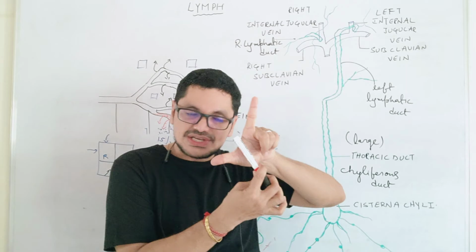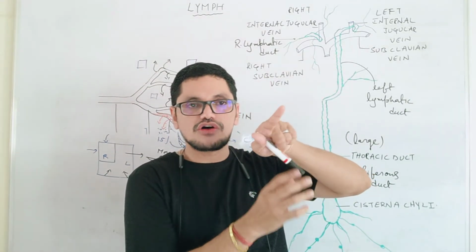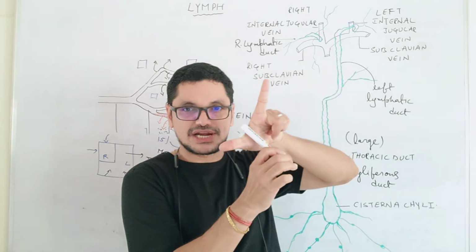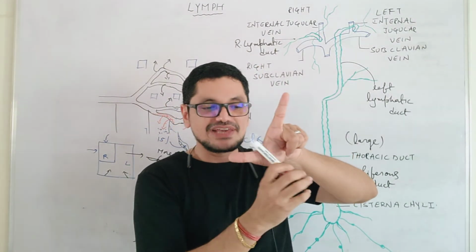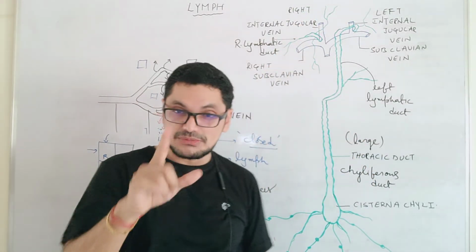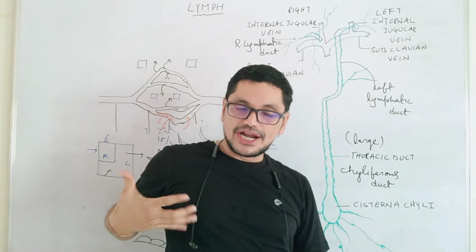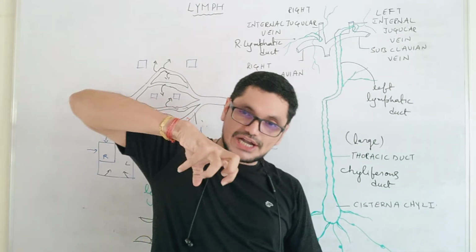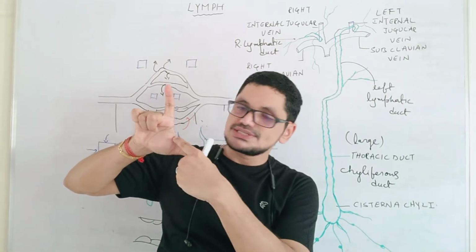Or let me make it concise. This is jugular and this is subclavian. At the junction of these two fingers, the pen is present. Similarly, at the junction of the internal jugular and subclavian, this thoracic duct will open. Similarly, as I just told, lymph from the right upper limb, right shoulder and right part of the thorax is collected and ultimately dumped at the junction of the left internal jugular and left subclavian.